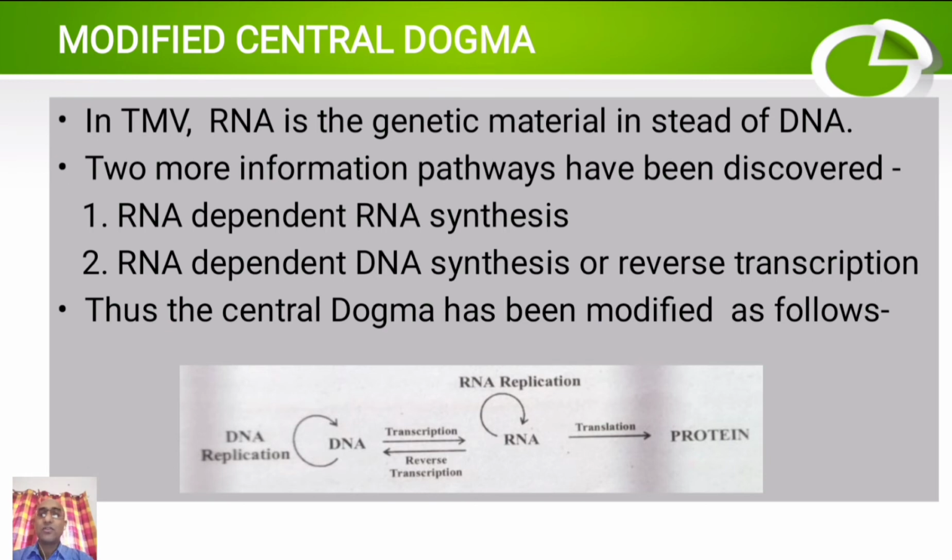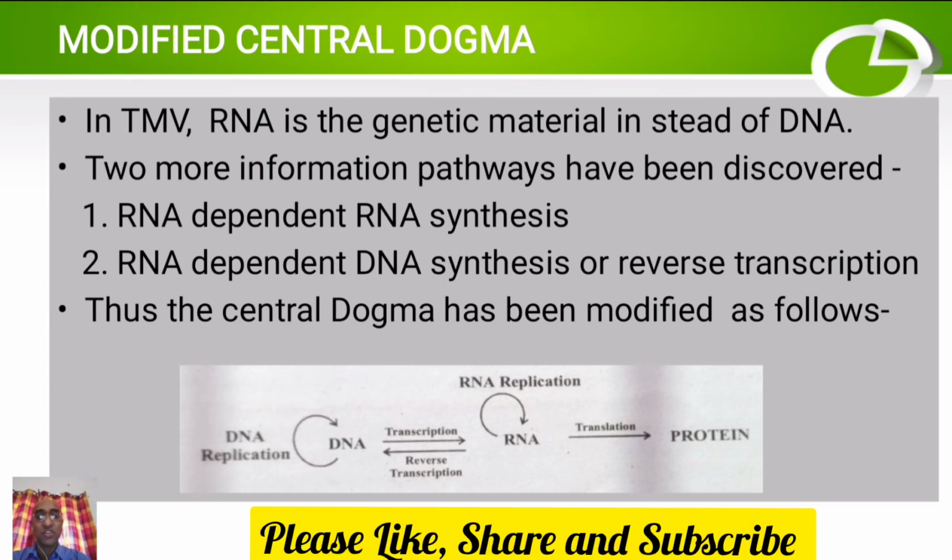Similarly, in addition to translation, transcription and DNA replication, additional information pathways have also been discovered. What are those? The first one is RNA dependent RNA synthesis. We know that RNA synthesis is DNA dependent, but in the case of viruses, some RNA dependent RNA synthesis has been discovered. In addition to that, the process of reverse transcription has also been discovered, that is RNA dependent DNA synthesis. That means, for DNA synthesis RNA is required in some viruses.